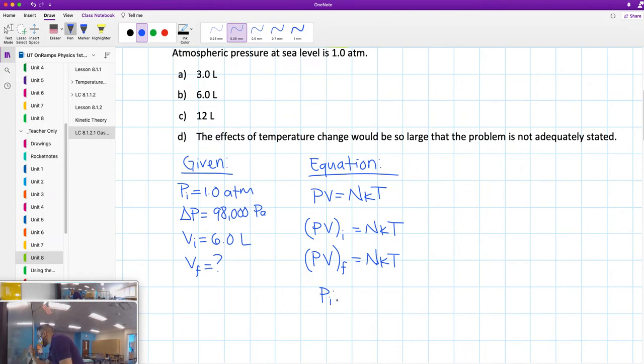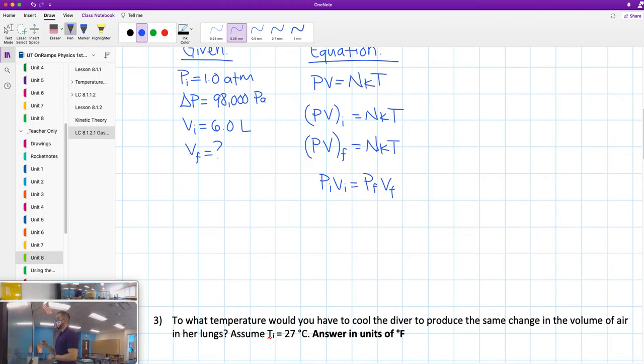Pressure initial times volume initial equals pressure final times volume final. We can do very simple algebra to solve for final volume. Divide by pressure final. Then we have the equation, which is final volume equals pressure initial times volume initial divided by pressure final.